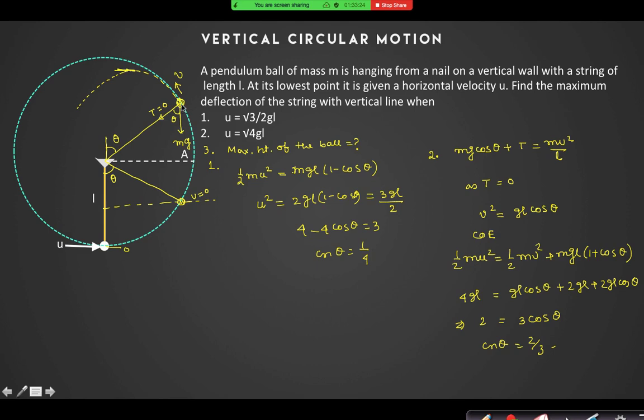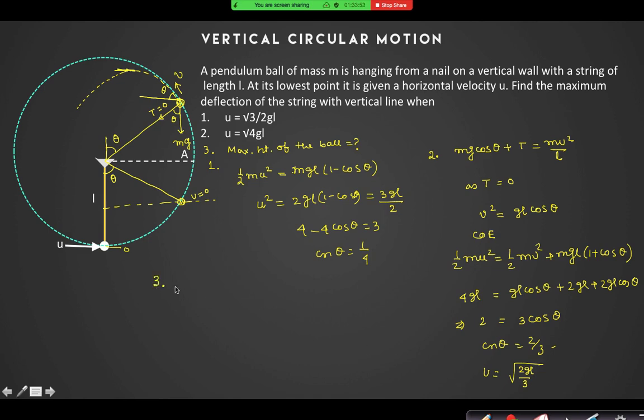The velocity of projection is v. You can see that if this angle is theta, this angle is also theta, yes or no? So I can find v is equal to root over gl cos theta. v equal to root over of 2gl by 3.